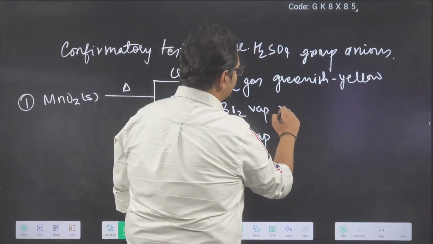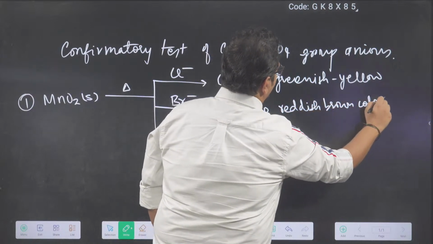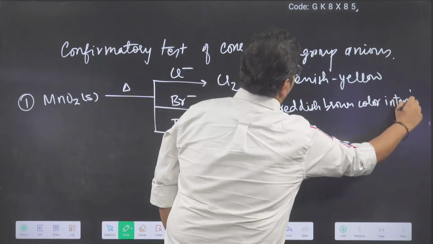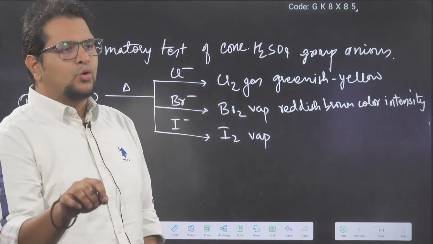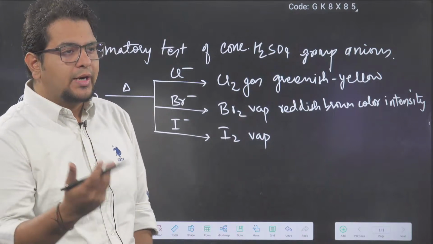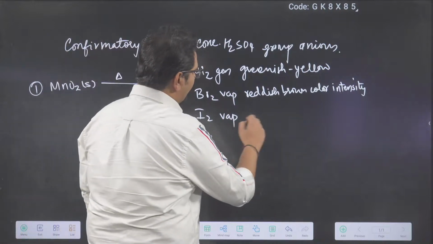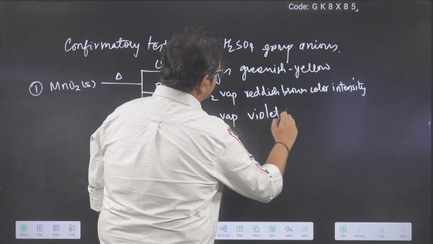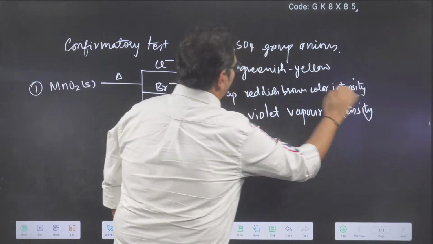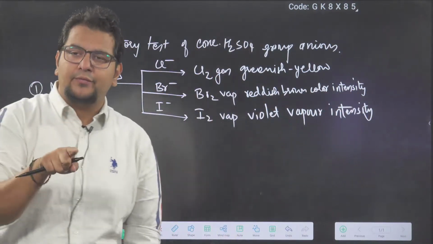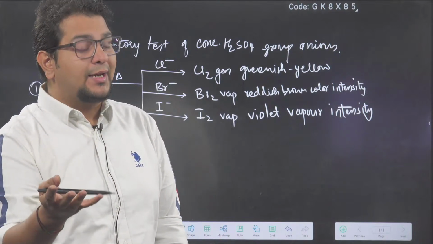Bromine vapor: the reddish brown color will intensify, because already with concentrated sulfuric acid, some bromine vapors were coming. So on adding MnO2, more bromine vapor will come and the reddish color will intensify. Remember? Then iodine, violet vapors intensify, because with concentrated sulfuric acid, iodine vapors were also coming. So with MnO2 and heat, iodine vapor will also get intensified.